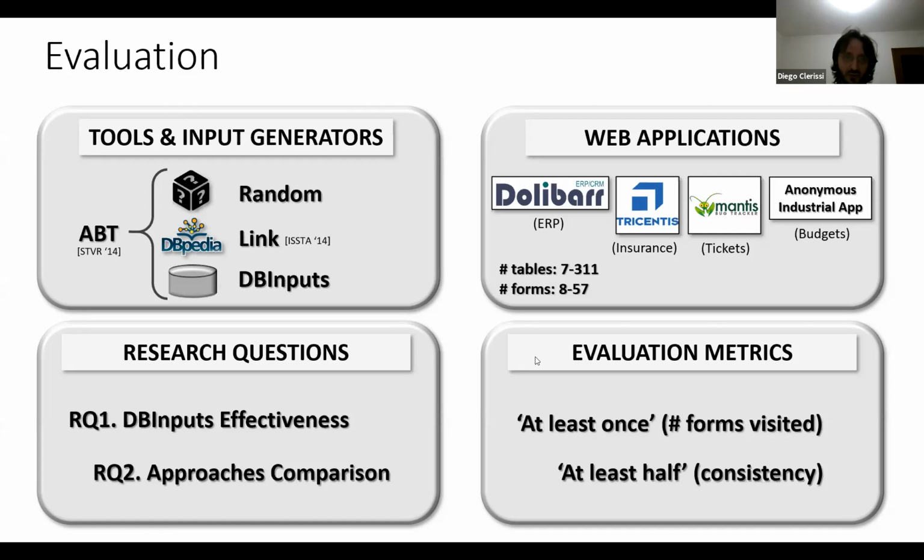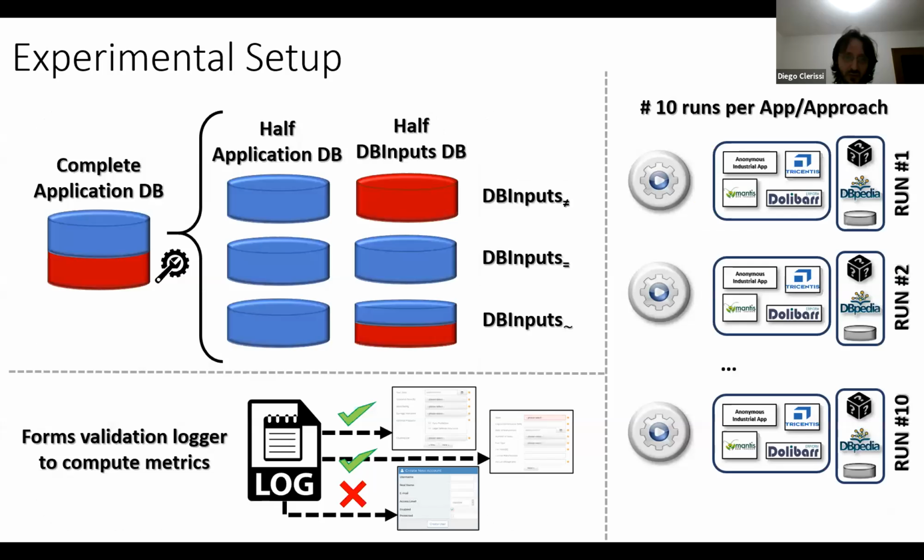So to perform our evaluation, the setup of the experiment is the following. Since we first wanted to address research question 1 about the different possible configurations for DBInput, we defined three possible configurations, starting from the application databases that we have on the left. We basically split these in two halves. The first one is always used by the running application, and the other half is selected depending on the kind of configuration we wanted.